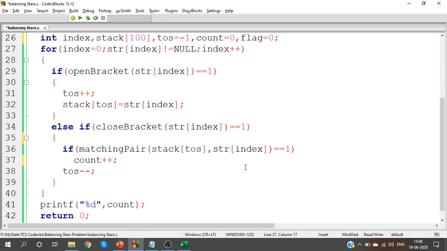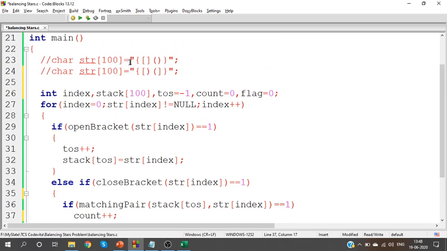Along with the number of matching pairs, we should also say whether the string is balanced or unbalanced. Here in this case I have a balanced set of brackets. Here in this case I have an unbalanced set of brackets. So we need to say it is balanced or unbalanced. Along with the balancing, we should print the count.